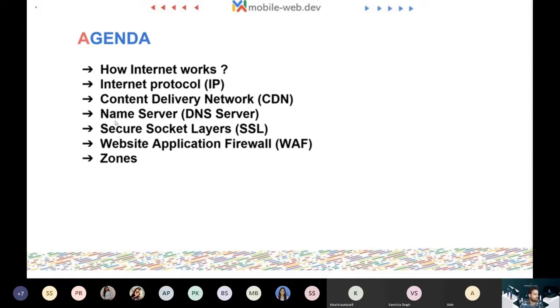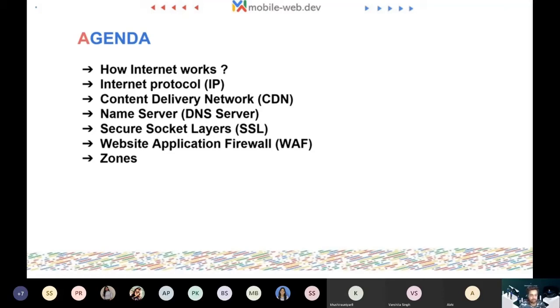And then we are going to talk about name servers. These are the places where our domain name data is saved. Something about SSL, web application firewall, and zones. So today we are going to learn all about what it takes to direct your website and move it to a particular server.